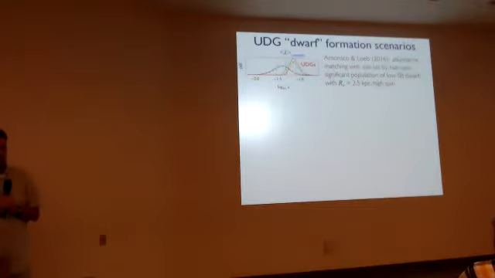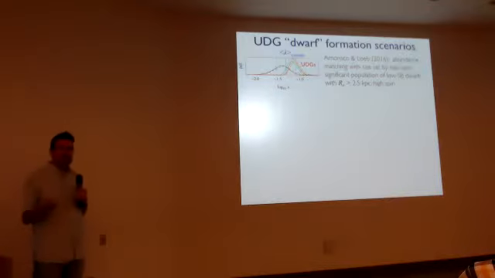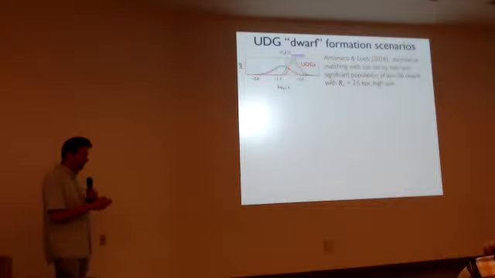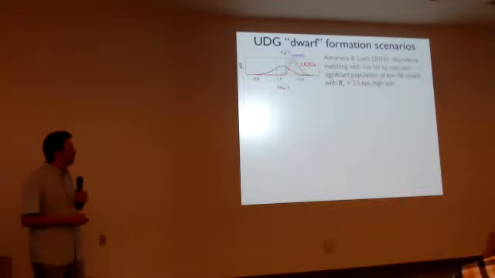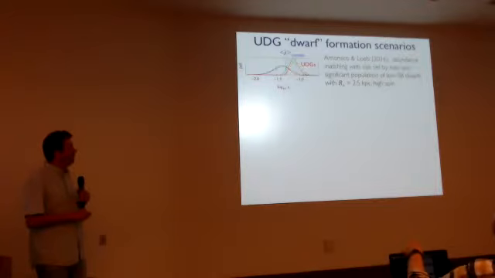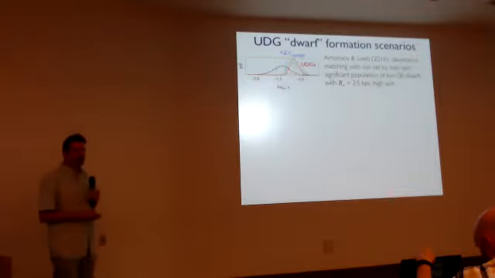Okay, some preview of some formation scenarios. You'll hear about some of this after me. I'd like to lump the scenarios into two main classes so far. Both of them say that they're just ordinary dwarfs in some sense, but we're seeing extreme cases. One is that they're just the tail of the spin distribution. The higher the halo spin, the larger your disk, the lower surface brightness object you've got. If you work through the numbers of halos with high spin in lambda CDM, you can get about the right number of ultra-diffuse galaxies in clusters. That's work from Amorisco and Loeb.